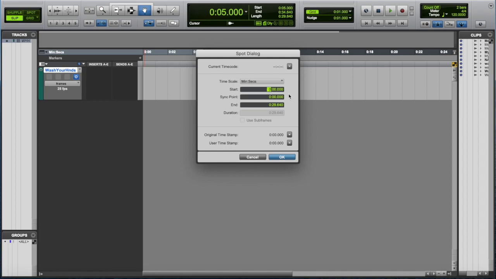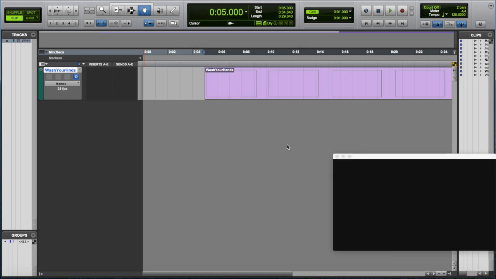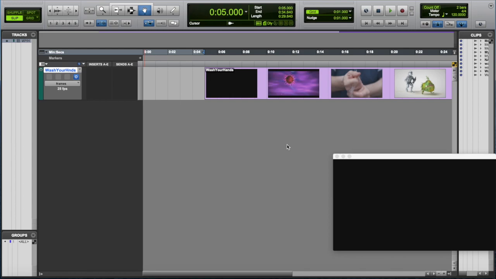This will allow me to enter minutes and seconds, or if we switch the scale, bars and beats, or time code, depending on what we're working with. I'm going to leave it in minutes and seconds. I would like this video to start at exactly 5 seconds, so I'm going to type that in and say OK. It imports the video and puts it at exactly 5 seconds.